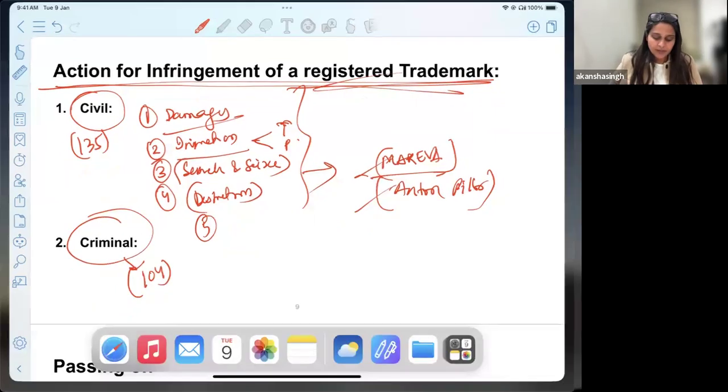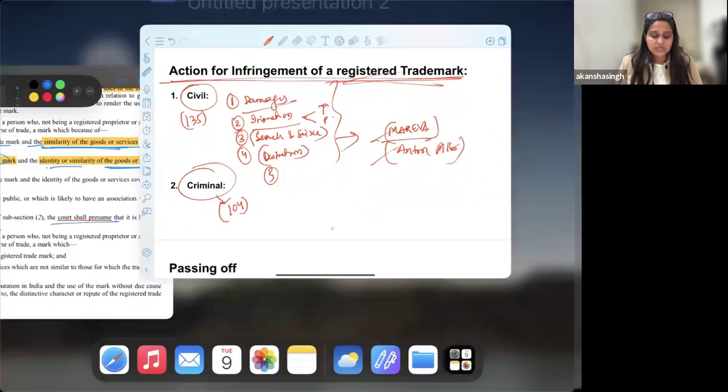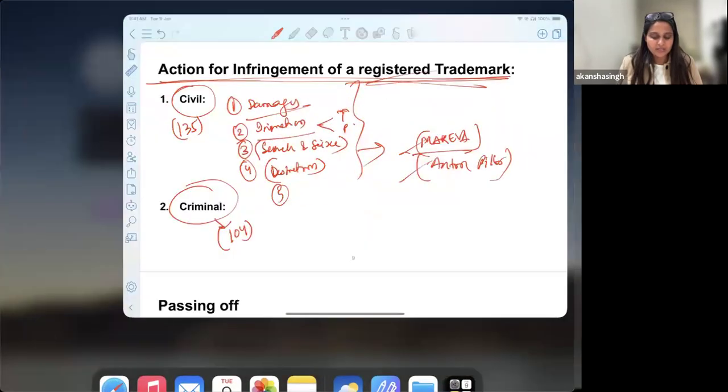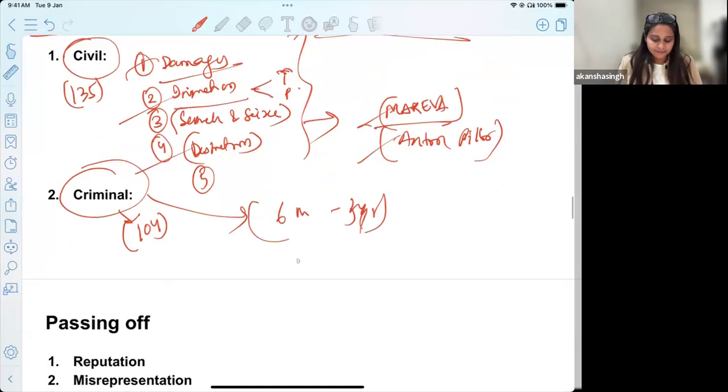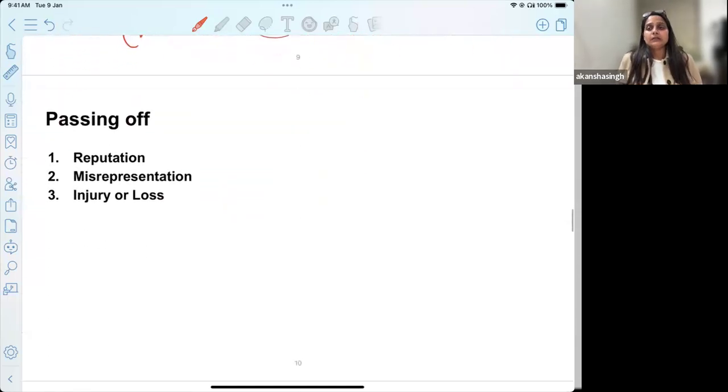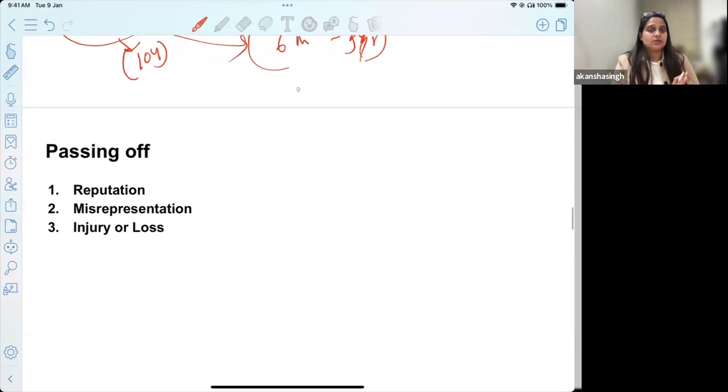If you are suing or seeking action for a registered trademark, you may expect these set of remedies. Likewise, under criminal law, we allow from 6 months to 3 years of imprisonment along with a fine as well. Now, this is when we are discussing a registered trademark.